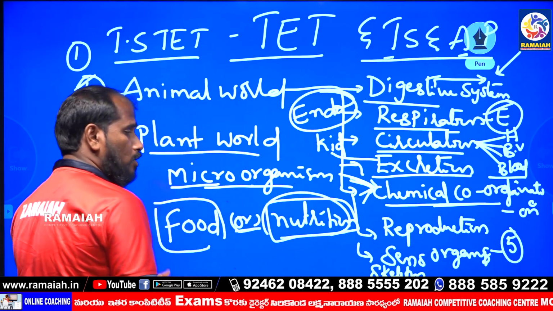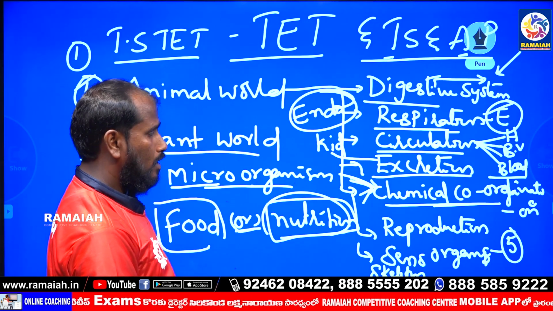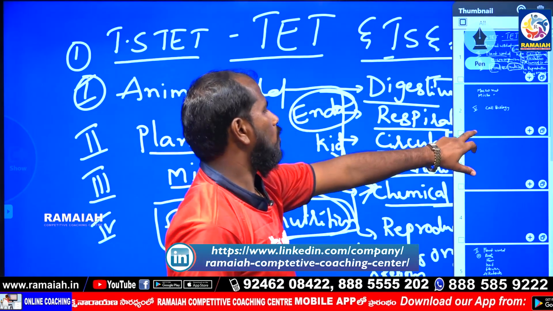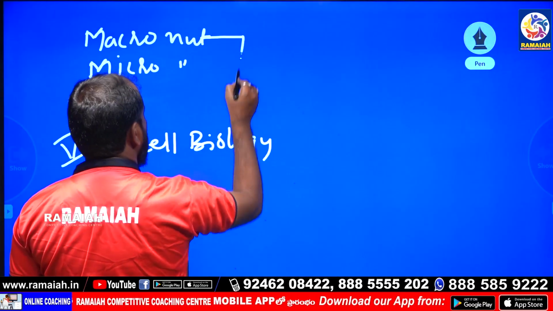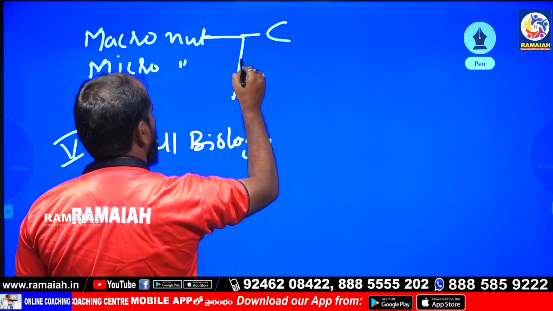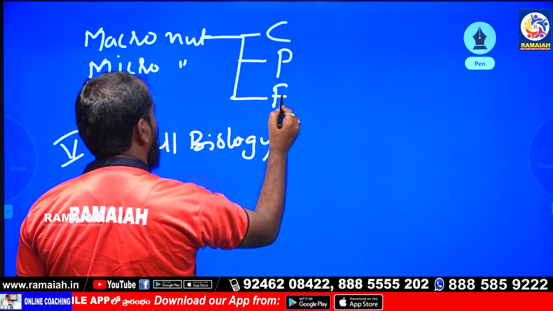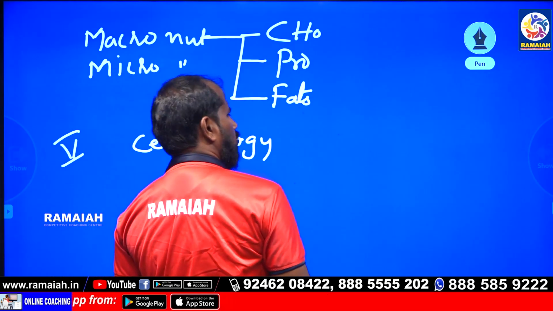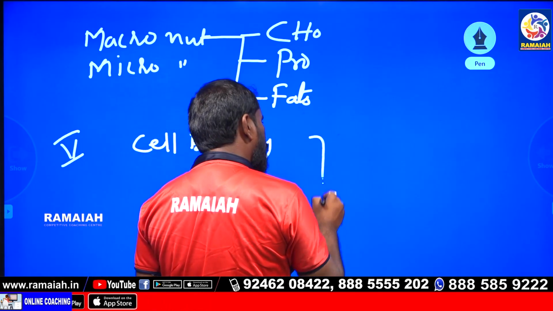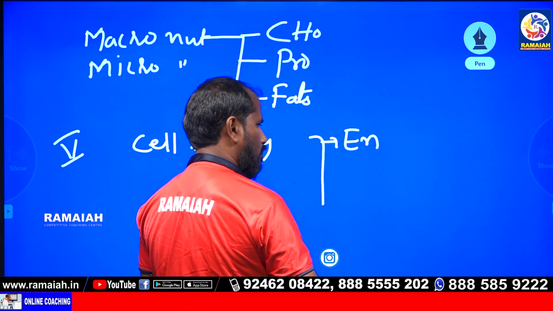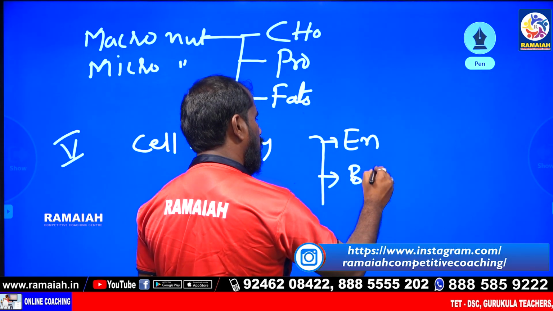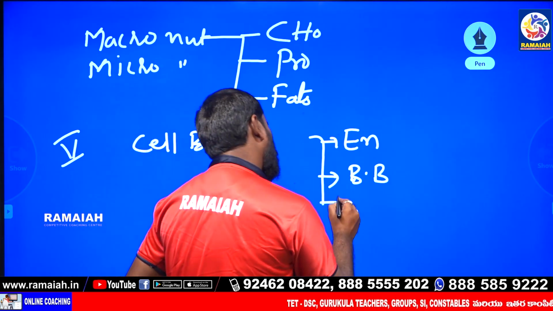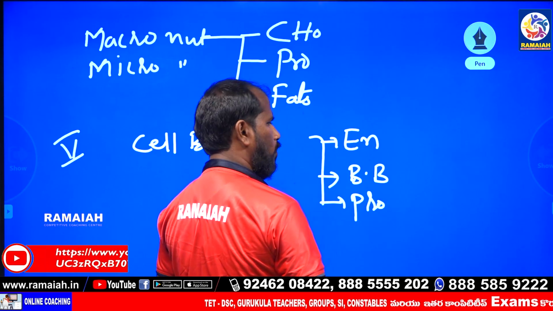The nutrition topic: micro and macronutrients. Nutrients are classified into three types: first, energy-giving nutrients; next, bodybuilding nutrients; and next, protective nutrients.